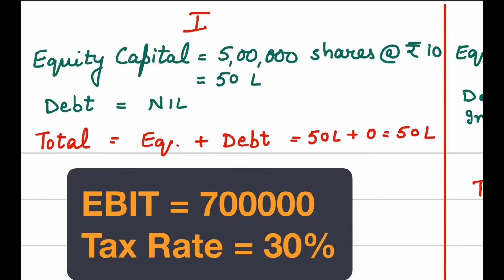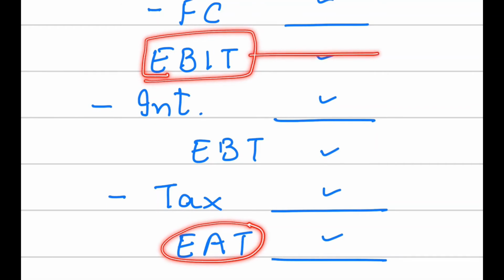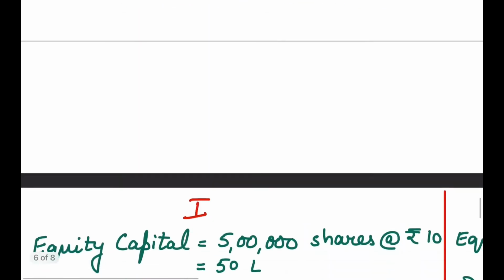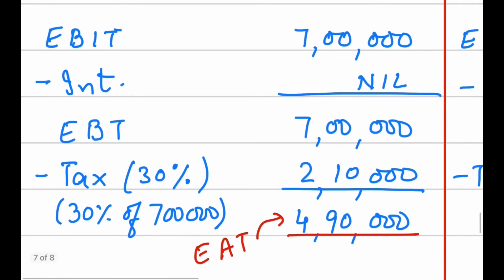Apart from this, the information regarding EBIT is given in the question, that is earnings before interest and tax is 7 lakh, and the tax rate is 30%. So this information is given in the question, and now we are supposed to calculate the EPS. So how are we going to do it? See, EBIT is given. That means in order to find out EAT, EBIT is given in the question, so we can start the calculation directly from here. From this EBIT, we will subtract interest and then we will subtract tax and we will get EAT. So EBIT is 7 lakh.